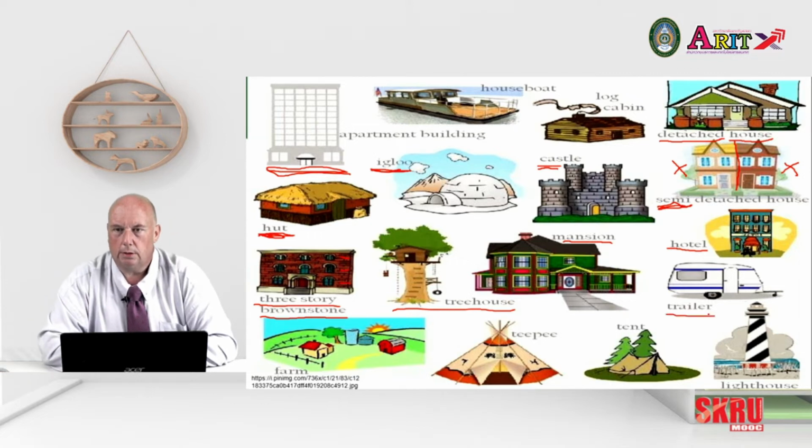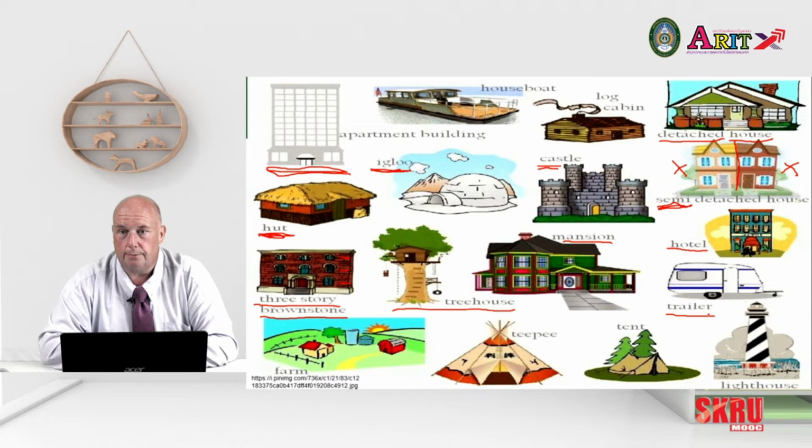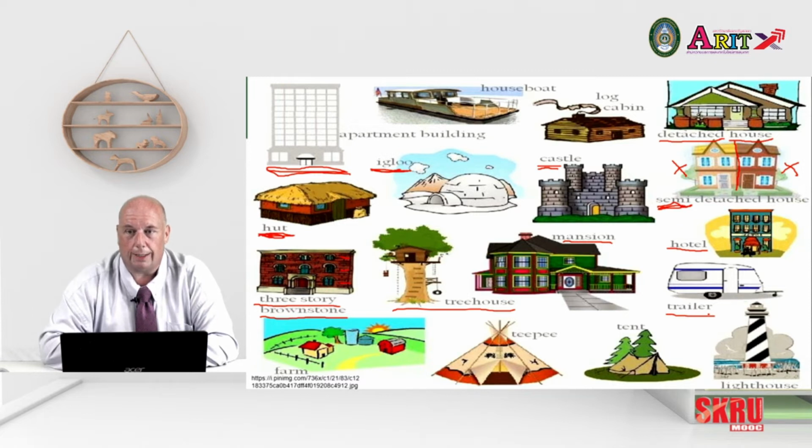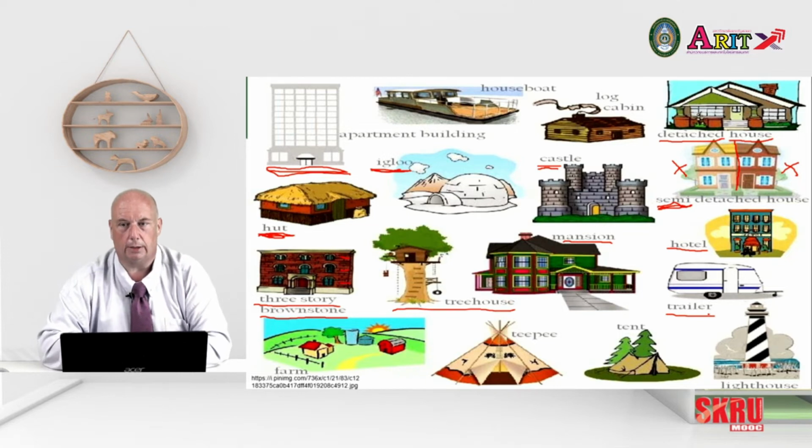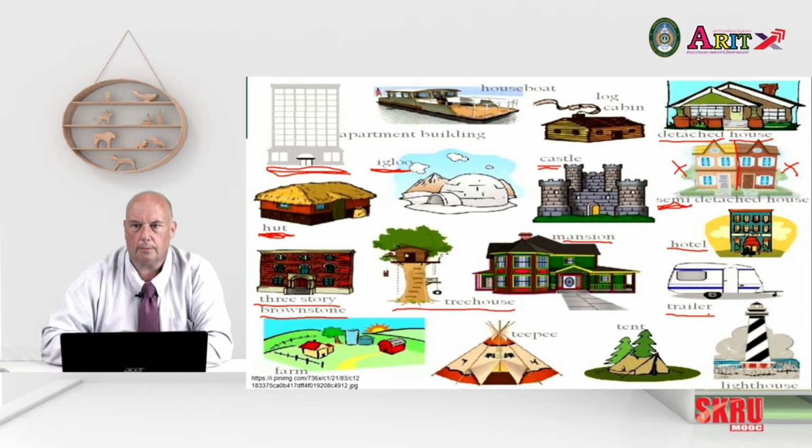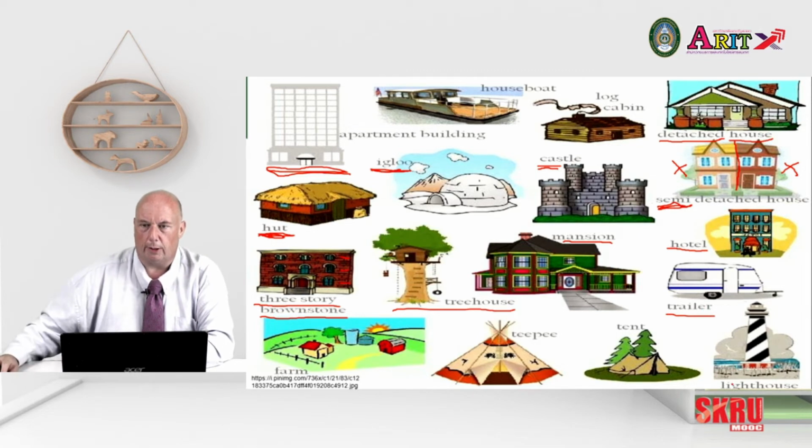Maybe you travel a lot and you stay in a trailer. This could also be called a caravan or a camper van. In Britain, we tend to use caravan as the term. Americans will say trailer. You might also come across a lighthouse. People don't live in these as often. They used to be a home to lighthouse keepers, but technology has replaced that.